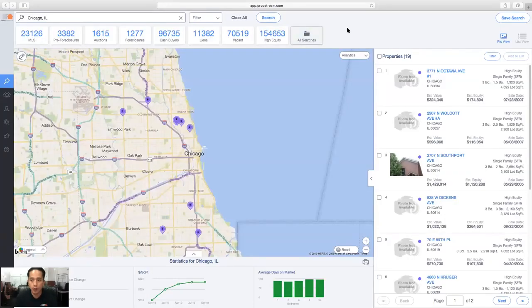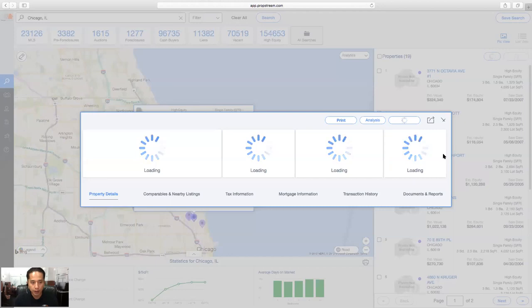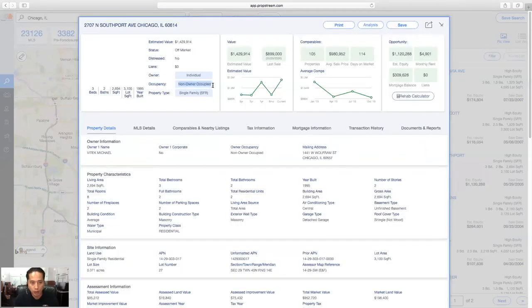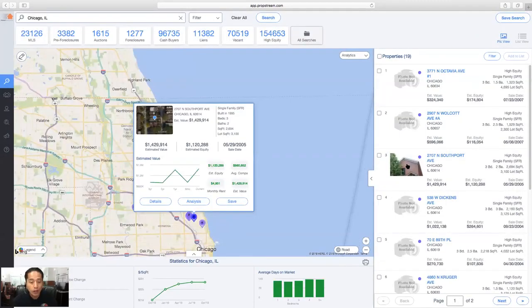And now you guys have your results here on the right-hand side. So these are what I would believe are tired landlords. I can click on that property and see that it's non-owner occupied. Owner is Michael Vitek, lives at a whole different address, and Michael's actually owned this property since the last sell date in 2005. So Michael's owned this property 14 years. Again, I don't know if Michael's willing to sell, but this is definitely a great conversation to have with Michael. Could be a potential tired landlord. He may also have several other properties he's willing to let go.